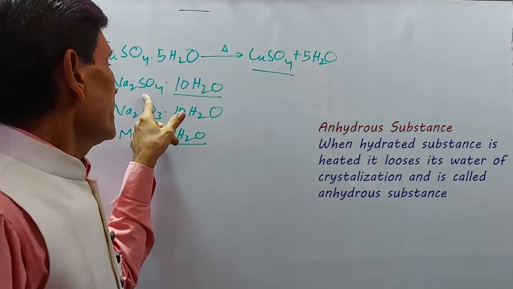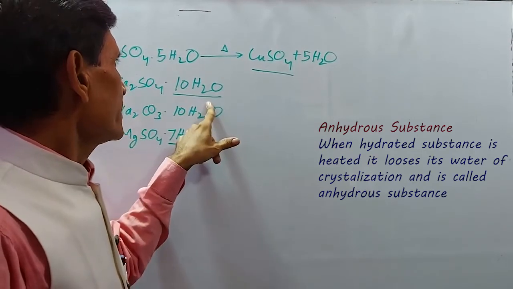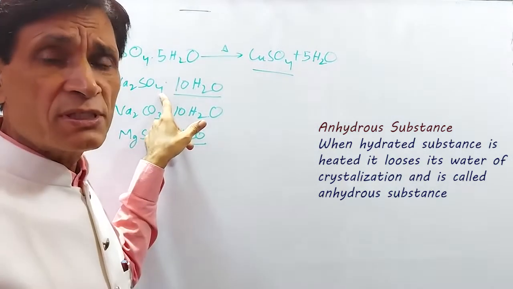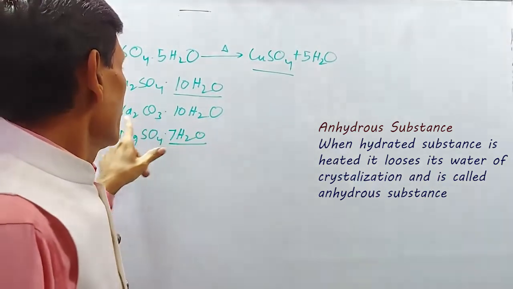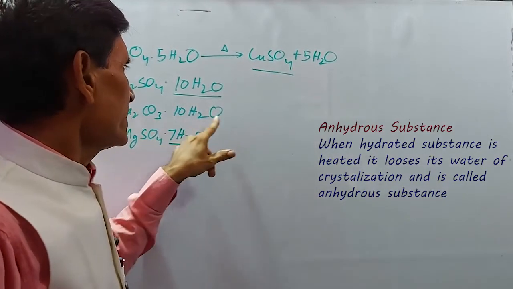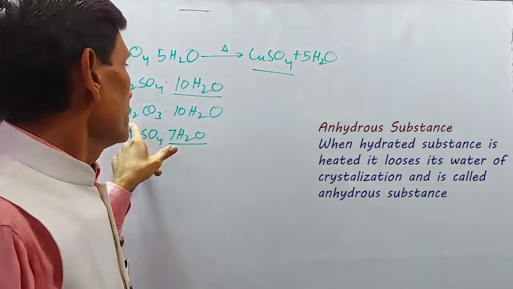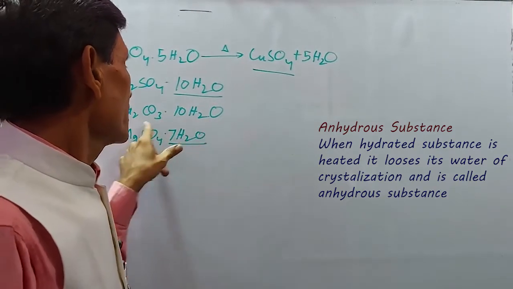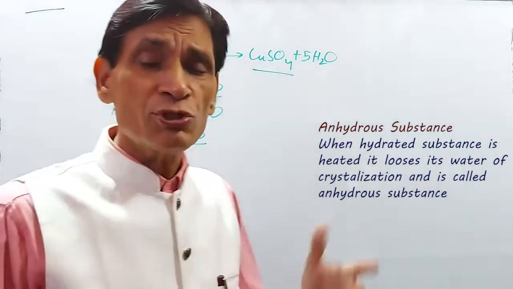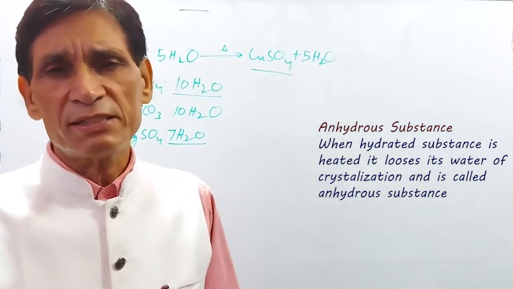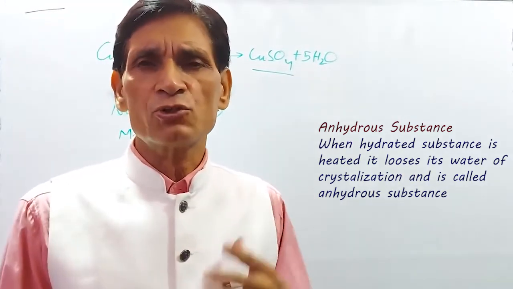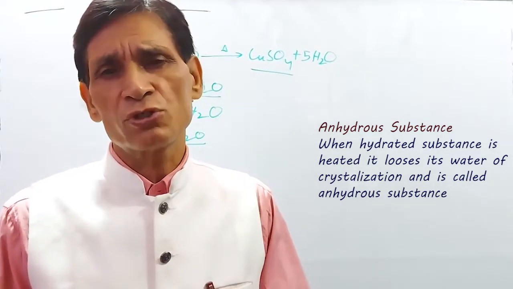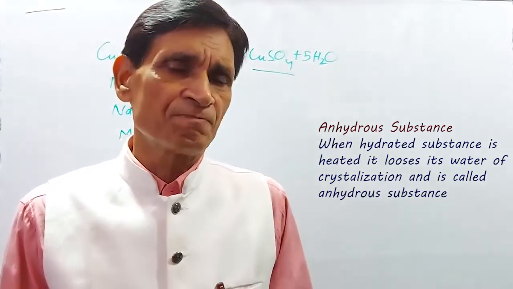Like here, Na2SO4 10H2O is hydrated, but only Na2SO4 is anhydrous. Sodium carbonate 10H2O is hydrated sodium carbonate, and only Na2CO3 without water of crystallization is called soda ash, anhydrous sodium carbonate.